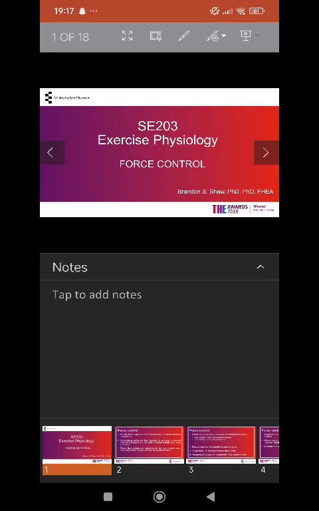Proprioceptive challenges. Balance exercises that create proprioceptive challenges, like standing on one leg or using unstable surfaces, enhance the ability to control forces in dynamically changing conditions. Real-time feedback. Biofeedback devices and technology provide real-time feedback on force output. This immediate feedback allows individuals to adjust and optimize their force control during training.